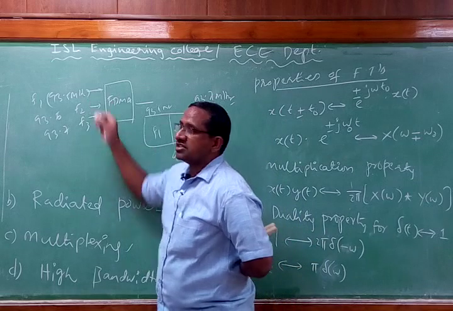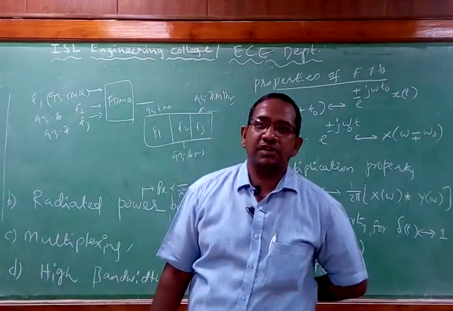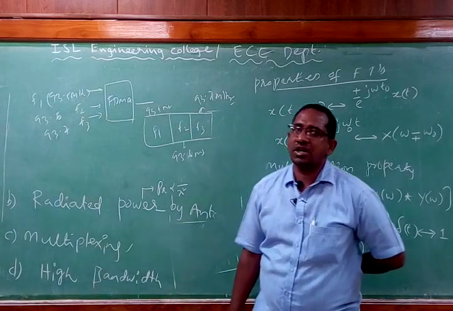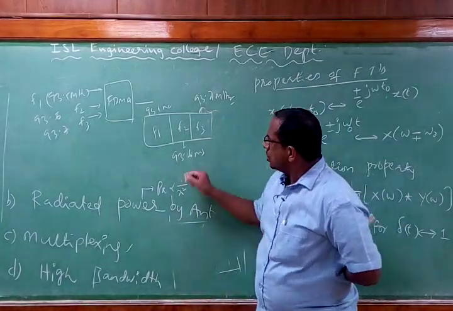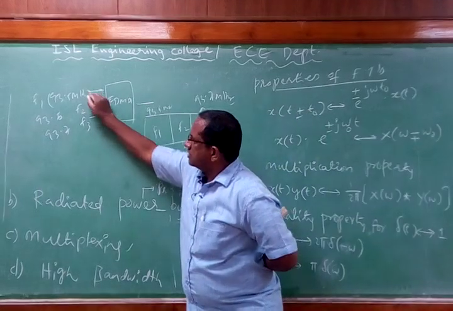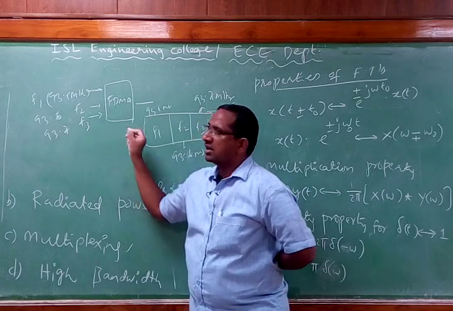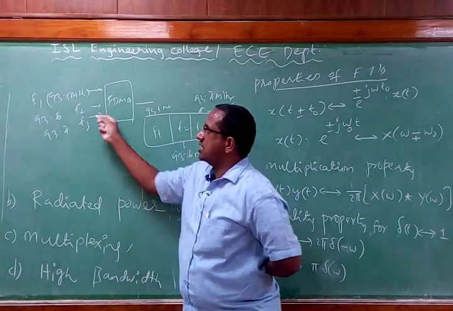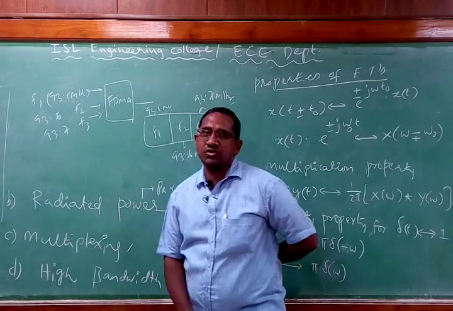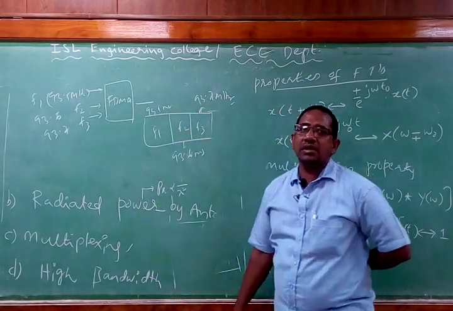Now what do you mean by a channel in analog communication? Channel is nothing but the range of frequencies which we use to transmit a signal. So this F1 has got a range, F2 has got a range, F3 has got a range. Since we are normally using a range of frequencies to transmit, we simply call this F1 as one channel, F2 as another channel, F3 as one more channel. So we are transmitting 3 different channels via the same single media.